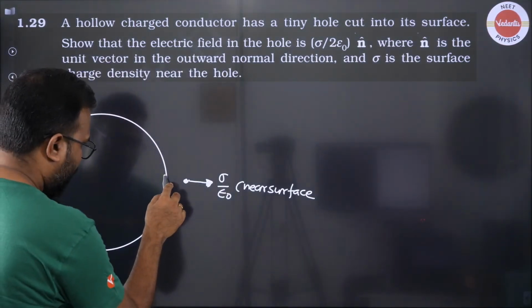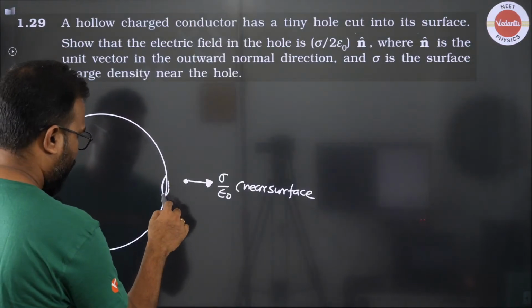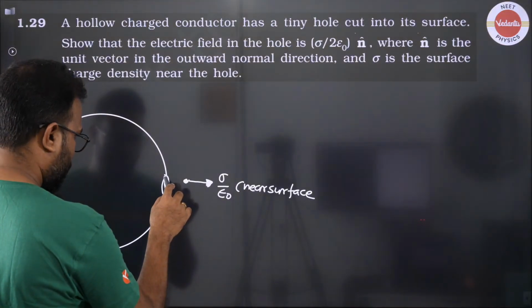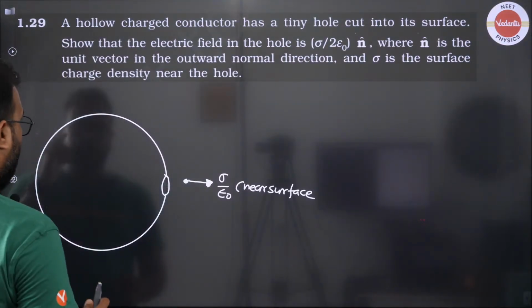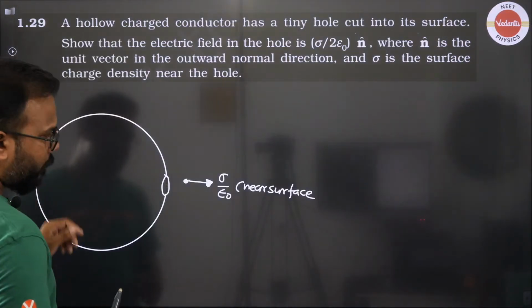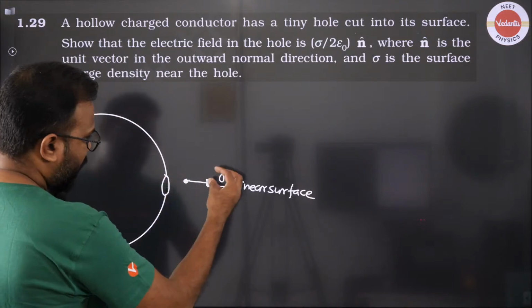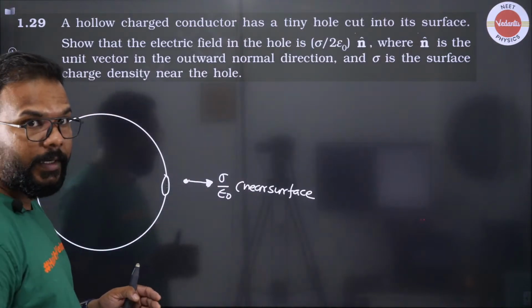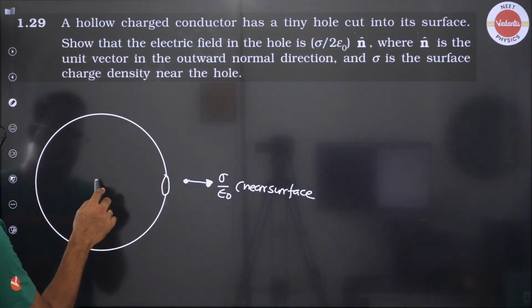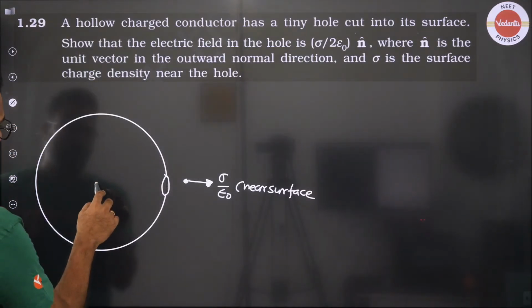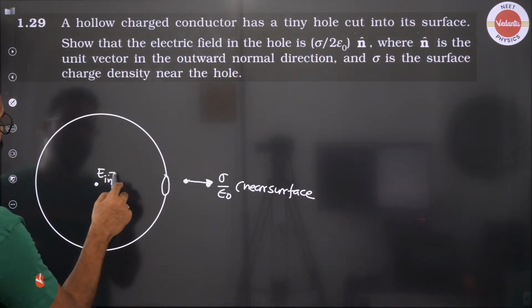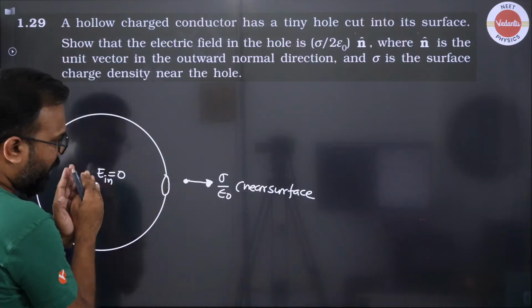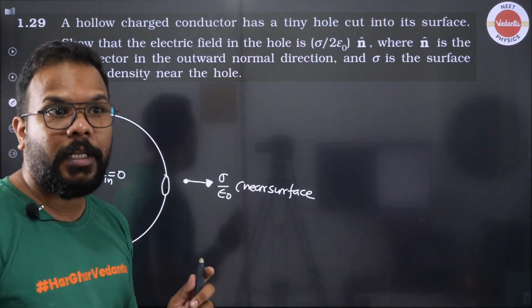Okay. Now imagine if I create a cavity here. Then some amount of this electric field will get affected, right? So when the cavity was filled, this electric field does not get affected. Also, when the entire body was present, at any point inside, the electric field is 0. So just imagine inside this point or this surface, the electric field is 0. Outside, it is sigma by epsilon naught.